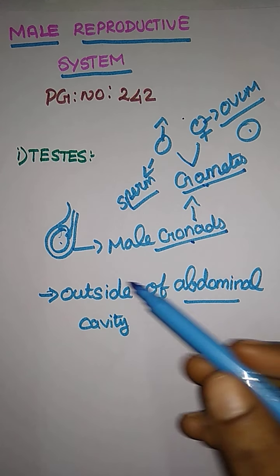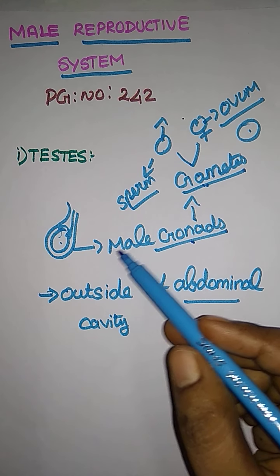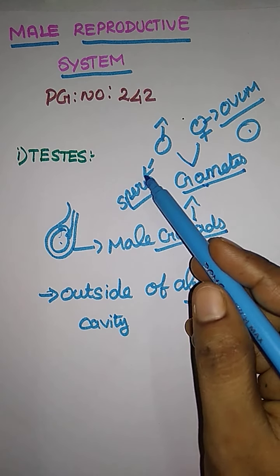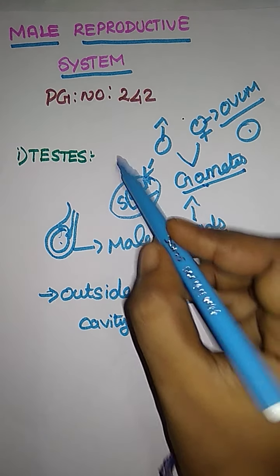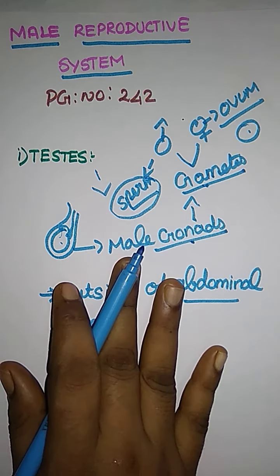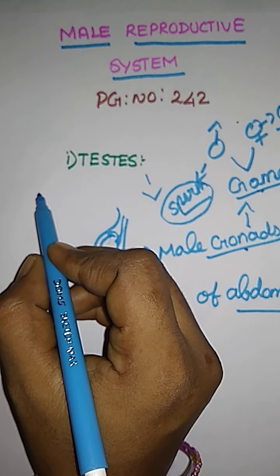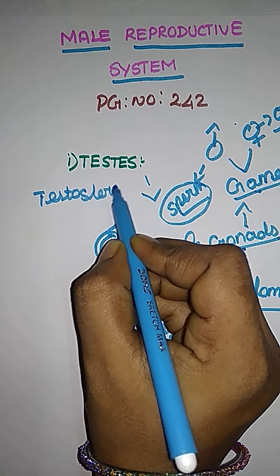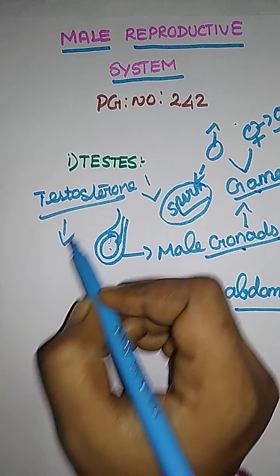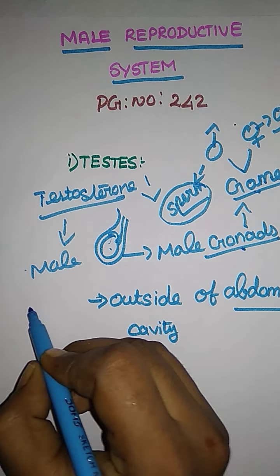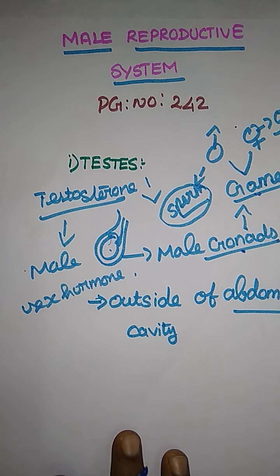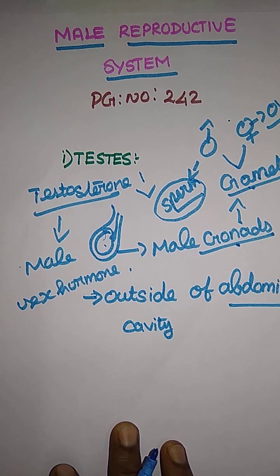The testes, the male gonads, produce the gametes called sperm, with the help of some hormones. To produce sperm, the male has a hormone named testosterone. This is the male sex hormone. It is responsible for the development of sperm in the testis.